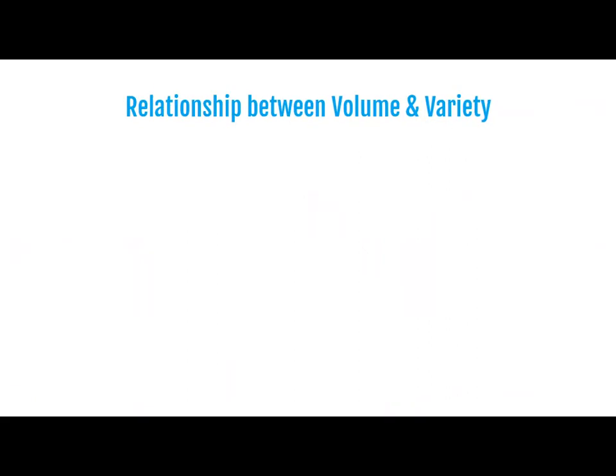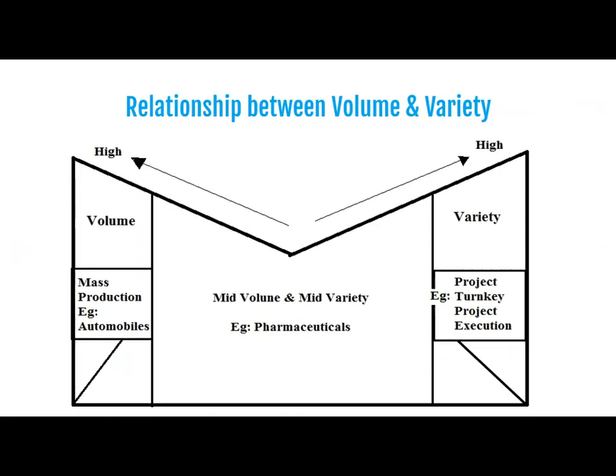Now we will try to understand relationship between volume and variety. Carefully observe this figure. At the left hand side, we can see high volume products. So naturally, volume is high, thus variety is typically low. This is the example of mass production. So example of automobile sector, that is two-wheelers and four-wheelers, where volume is typically very high, but the variety is very low. In between, there are examples of pharmaceutical sector where mid-volume and mid-variety products are there. So pharmaceutical companies are the example where the volume is medium and variety is also medium.